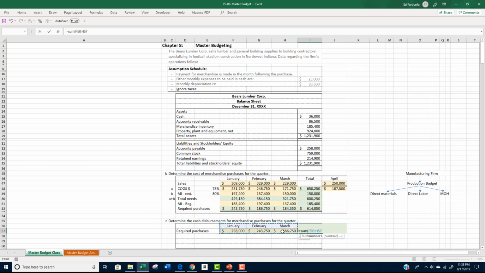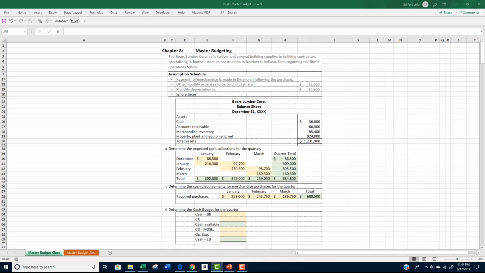The total for the quarter is the sum of $258,000 for January, $243,750 for February, and $186,750 for March, for a total of $688,500. This total is the expected cash disbursement for merchandise for the quarter.